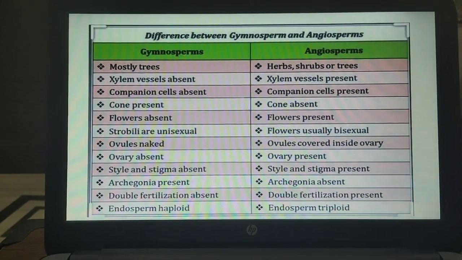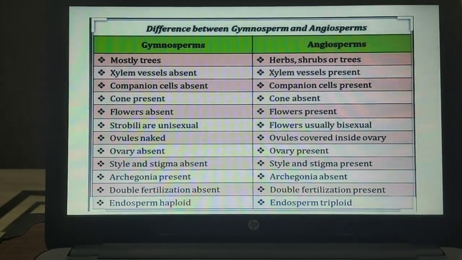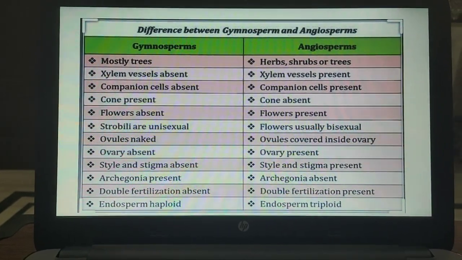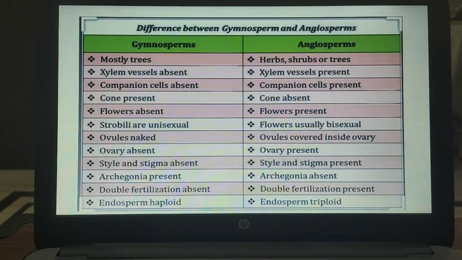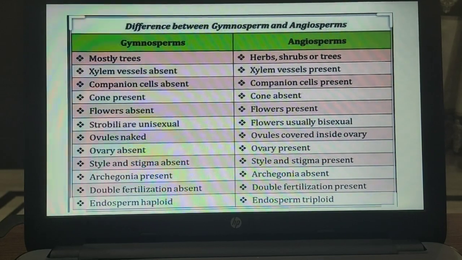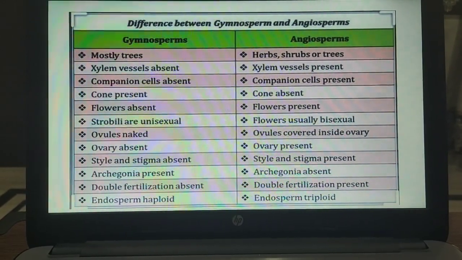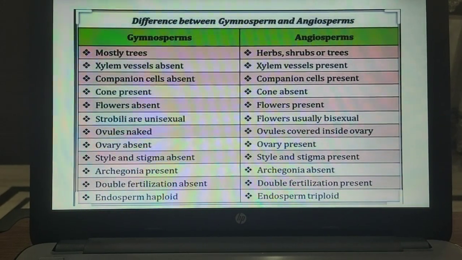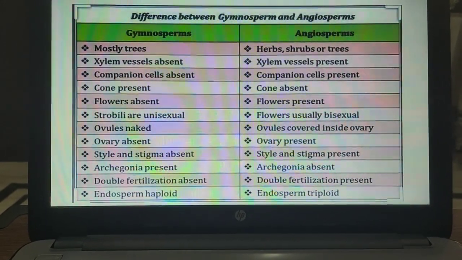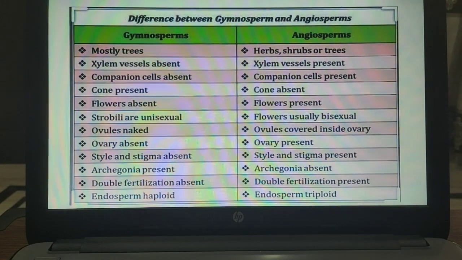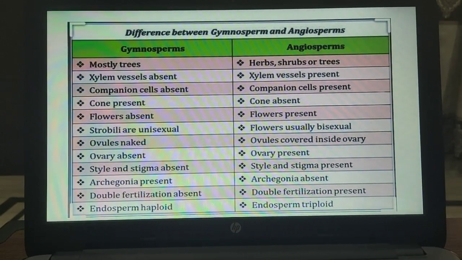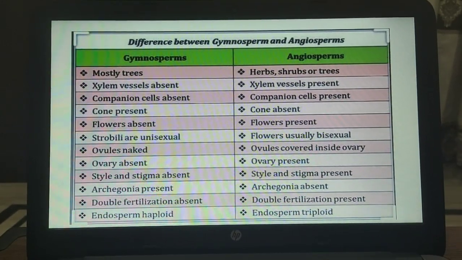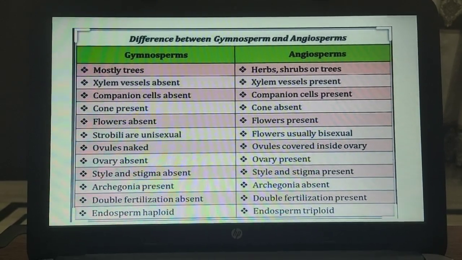The main question which usually comes in exams is the difference between gymnosperms and angiosperms. The gymnosperms are mostly trees, whereas the angiosperms are herbs, shrubs or trees. The xylem vessels are absent in gymnosperms, whereas xylem vessels are present in angiosperms. Companion cells are absent in gymnosperms, whereas companion cells are present in angiosperms. Cones are present in gymnosperms; in angiosperms cones are absent. Flowers are absent in gymnosperms, whereas flowers are present in angiosperms.